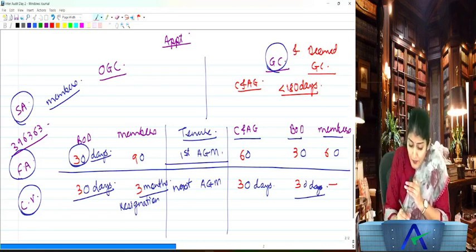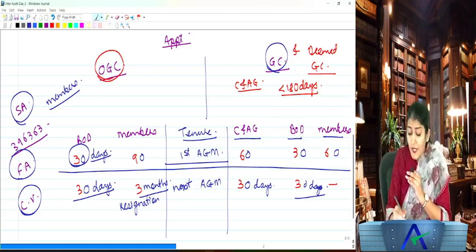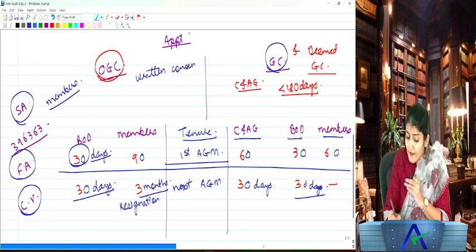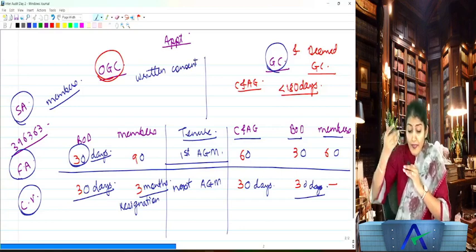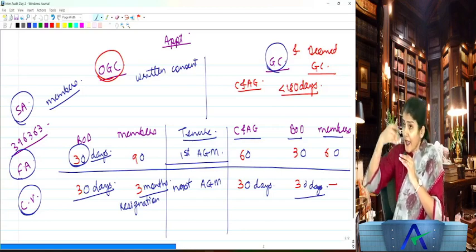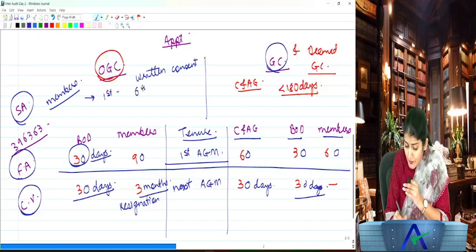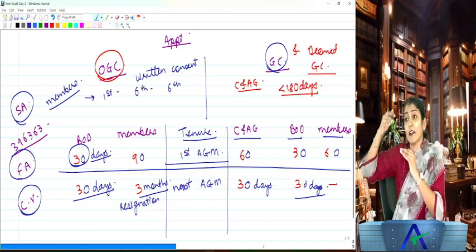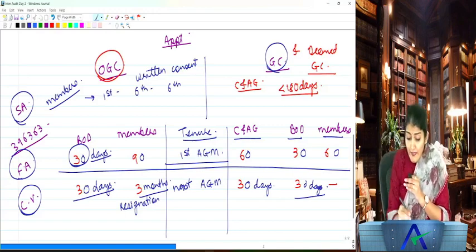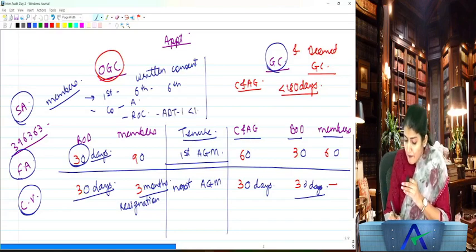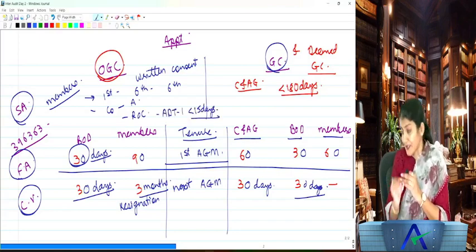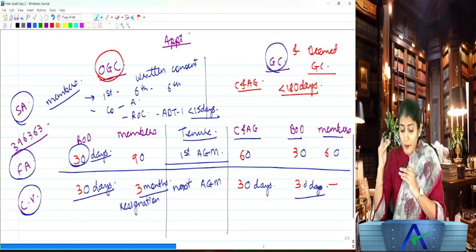And then the subsequent auditor: in case of a company other than a government company, before the appointment of the auditor, the written consent certificate is required to be obtained from the auditor. Then the auditor will be appointed at the AGM, who will hold office from the conclusion of the first AGM till the conclusion of the sixth AGM, and thereafter till the conclusion of every sixth meeting. And then the company will inform the auditor, and the company will also inform the ROC by filing form ADT 1 within 15 days of the appointment of the auditor.